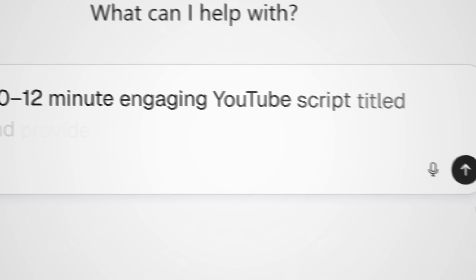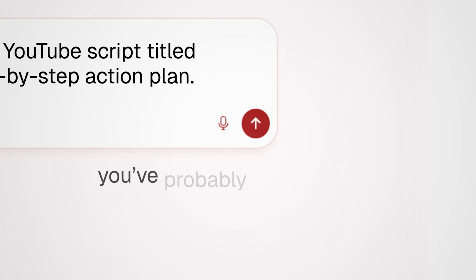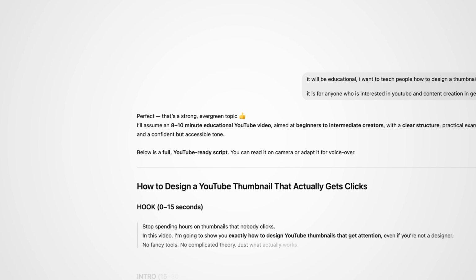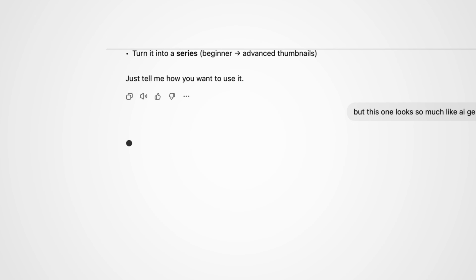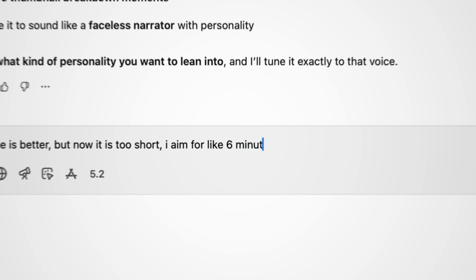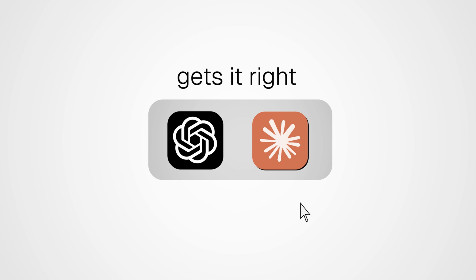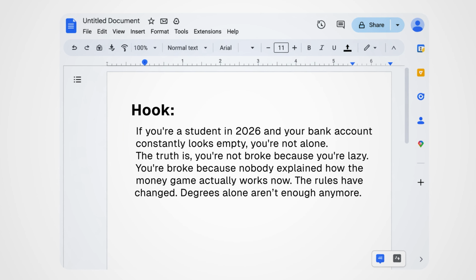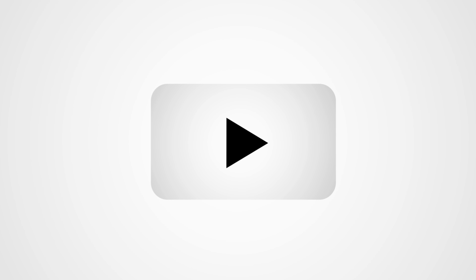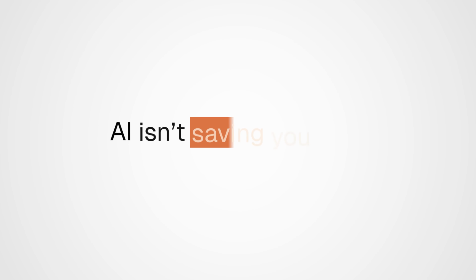If you write YouTube scripts and use AI to speed things up, you've probably hit this wall. You generate a draft, then spend forever reprompting, rewriting, and fixing the tone and structure. You bounce between ChatGPT and Claude, hoping one of them finally gets it right. And somehow, you end up spending more time fixing the script than actually creating the video. At that point, AI isn't saving you time, it's just adding another step before burnout.